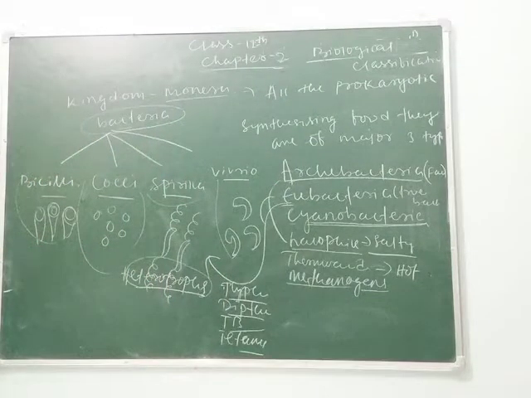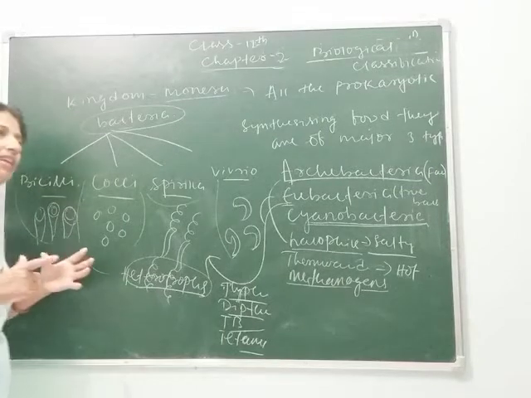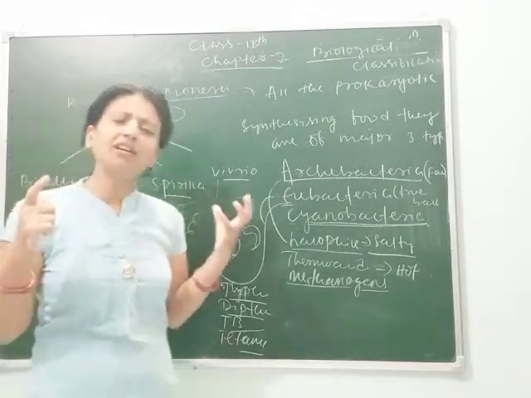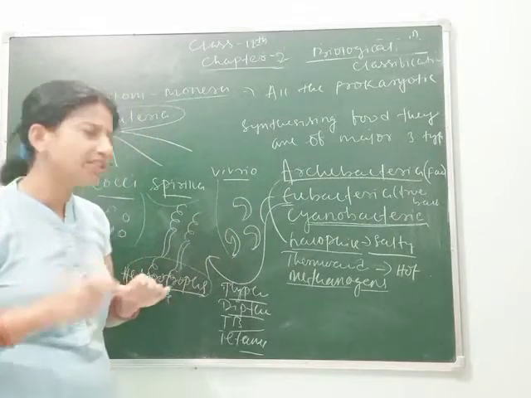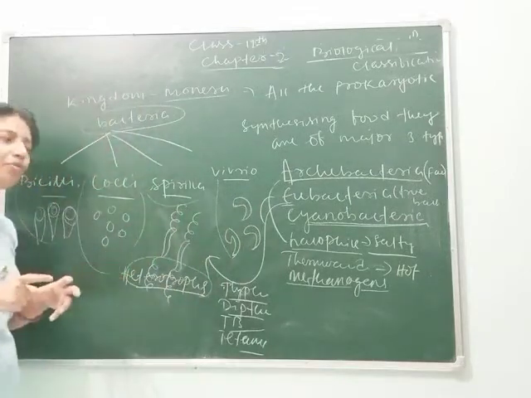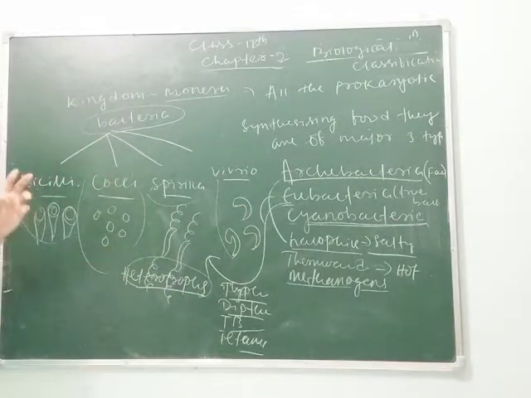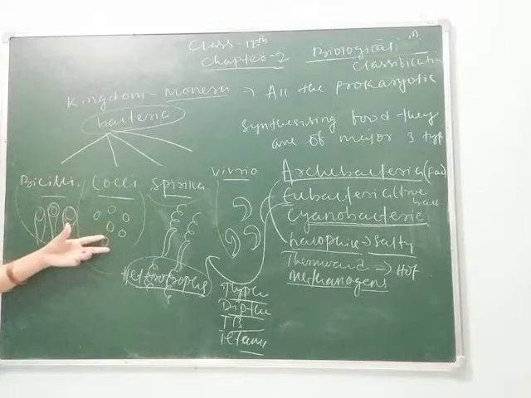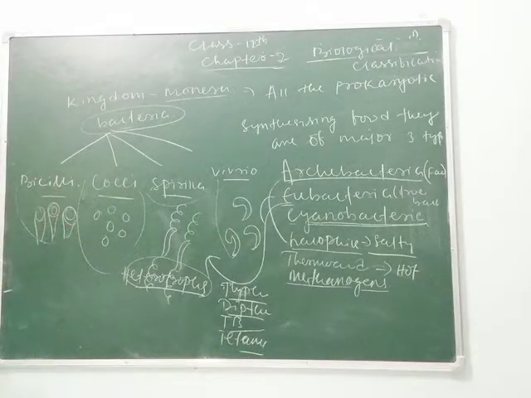Some of them also pollute the water bodies. You can see some green colored substances found on the surface of water. They are the algal blooms. Actually, they are not algal blooms. They come under cyanobacteria, and they cause water pollution. They are also responsible for causing many water pollution problems as well as some plant diseases.